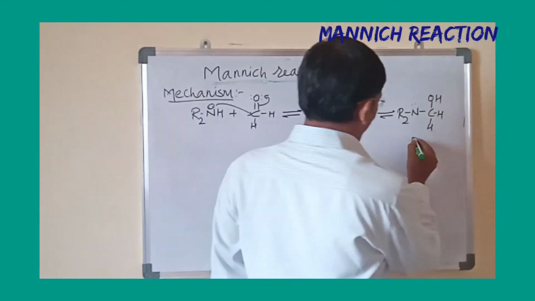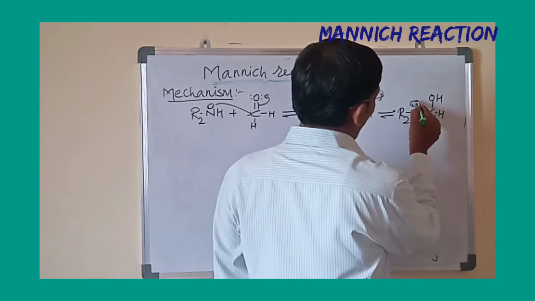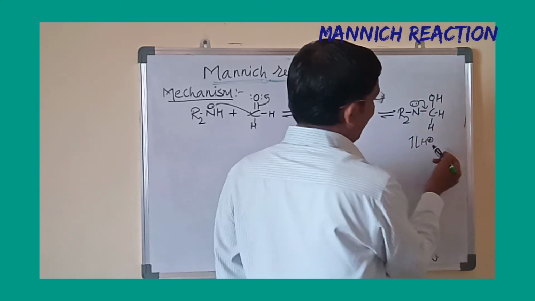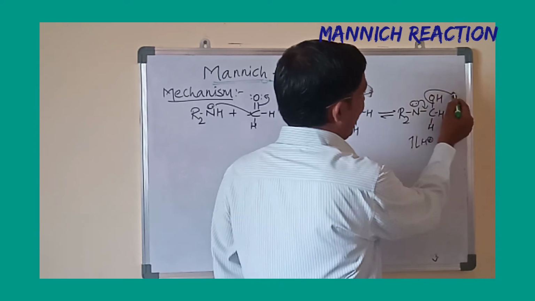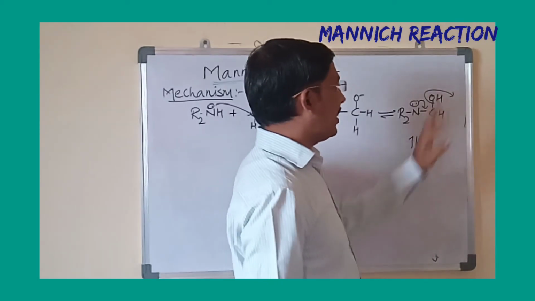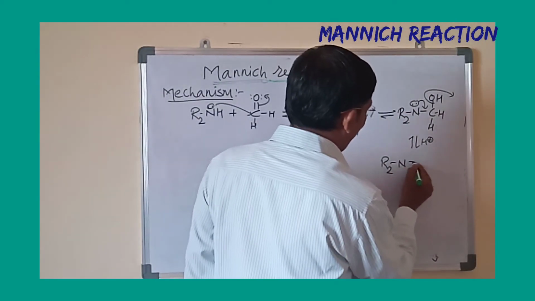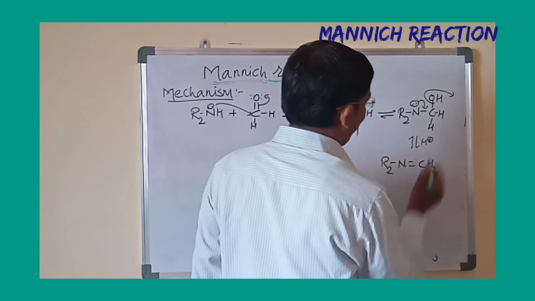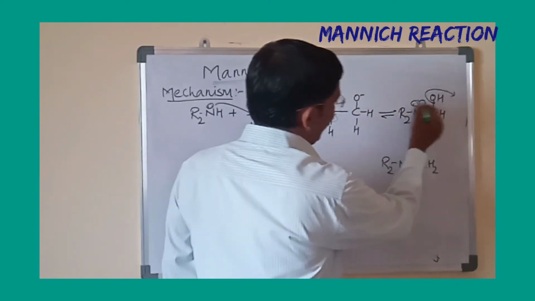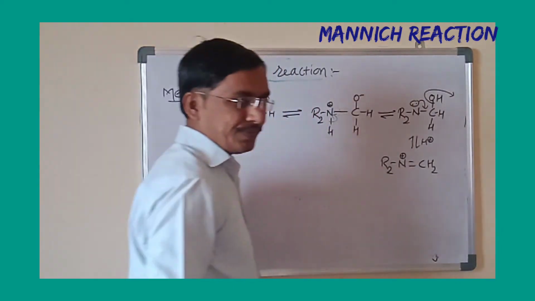Now on protonation with H plus, this lone pair forms the double bond, and the OH takes the proton and there will be loss of a water molecule. We will get R2N=CH2. As nitrogen donates the lone pair of electrons, nitrogen becomes positively charged.